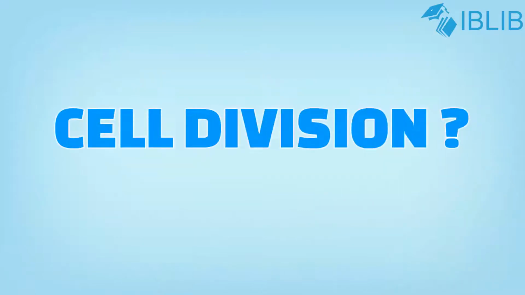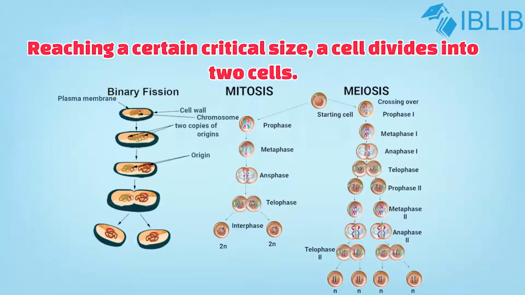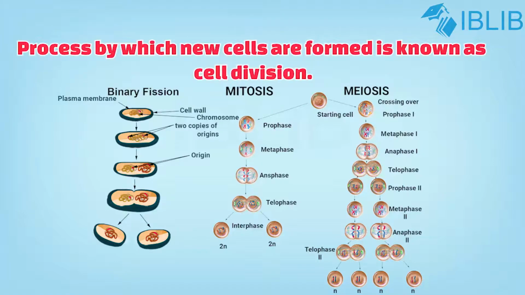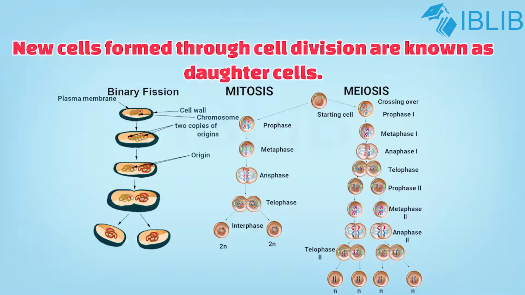Cell division. When cell is formed, it is small. After digesting food, it grows in size. However, its growth is limited. After reaching a certain critical size, a cell divides into two cells. The process by which new cells are formed is known as cell division. New cells formed through the cell division are known as daughter cells.